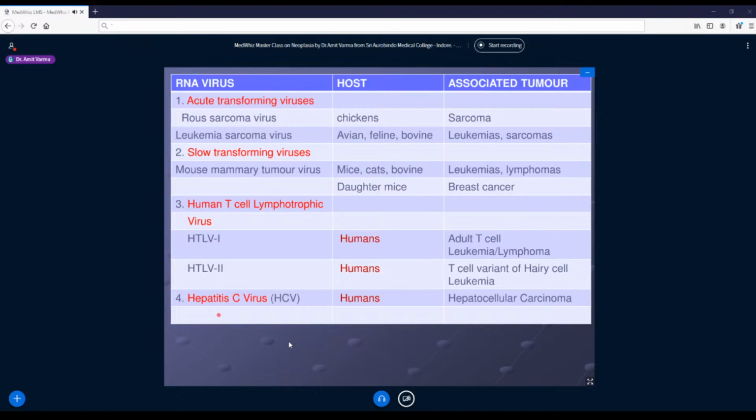The last one is hepatitis C virus. Now, hepatitis C virus leads to hepatocellular carcinomas. If someone asks you what are the oncogenic viruses which cause tumors in humans, it is simple to remember: there are only two RNA viruses, HTLV and HCV. The rest are all DNA viruses. So let us try to remember them in this simplified way, that only two viruses are RNA, HCV and HTLV. The rest are all DNA viruses causing human cancers.